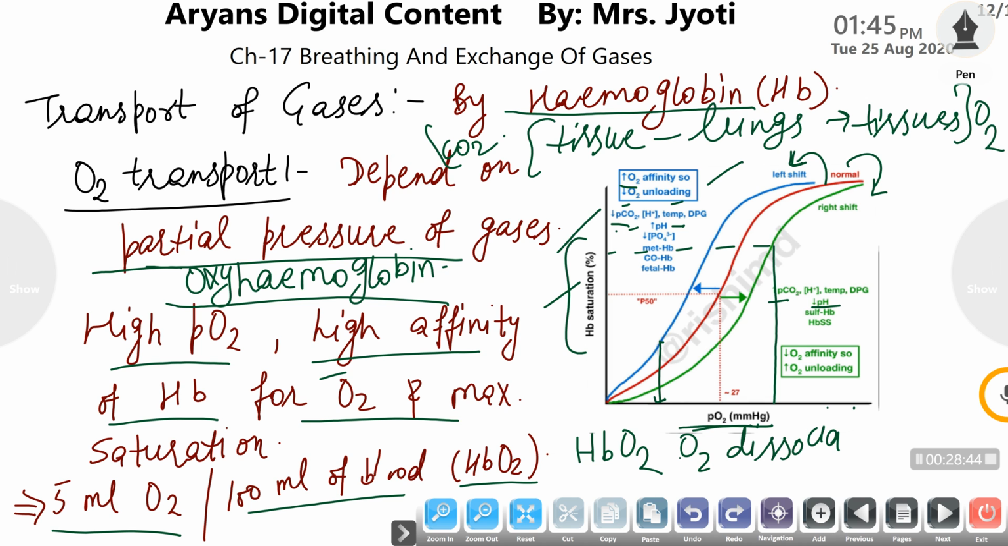It is an important topic and questions arise from it. So what will be the effect of partial pressure of oxygen and partial pressure of carbon dioxide on a normal oxyhemoglobin curve?